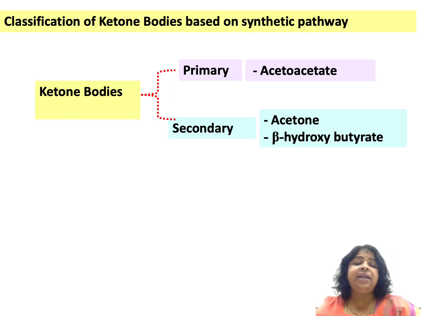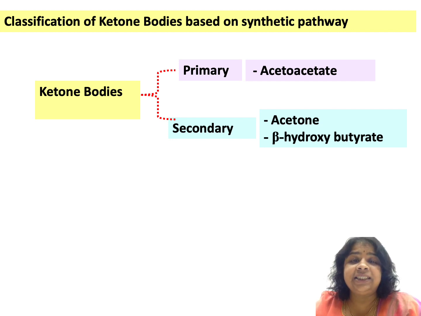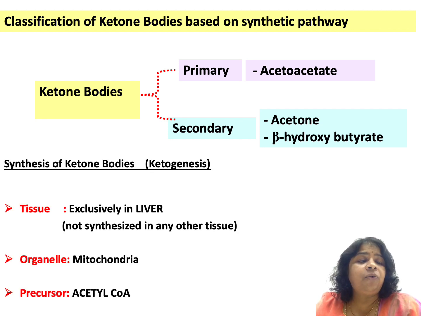The primary ketone body is acetoacetate, and from acetoacetate we can synthesize acetone and beta hydroxybutyrate. It is exclusively synthesized in the liver.